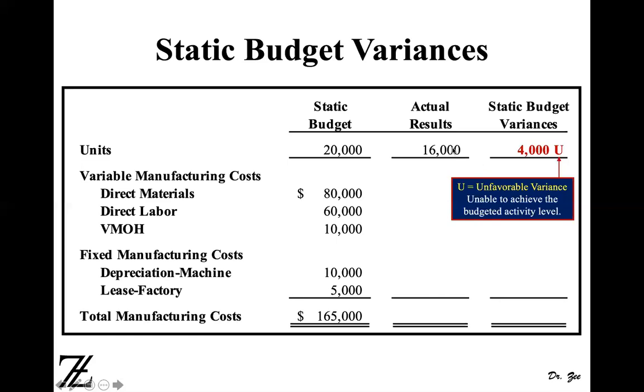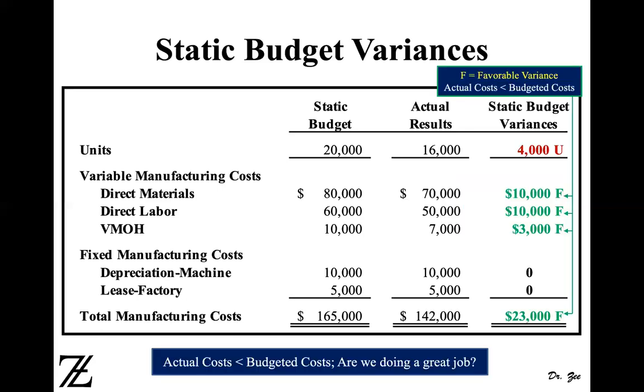So you automatically have an unfavorable variance. Why is it unfavorable? Because you were unable to achieve the budgeted level of activity. Your budgeted level was 20,000, you produced less. So in terms of units, you didn't produce as many as you were supposed to. That way you have an unfavorable variance. Let's see the other variances.